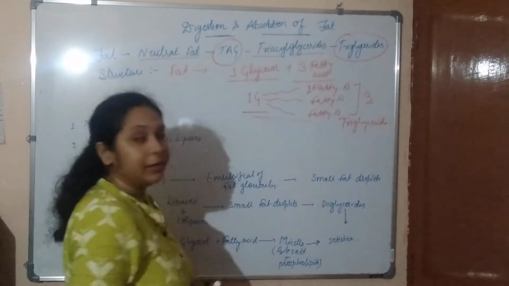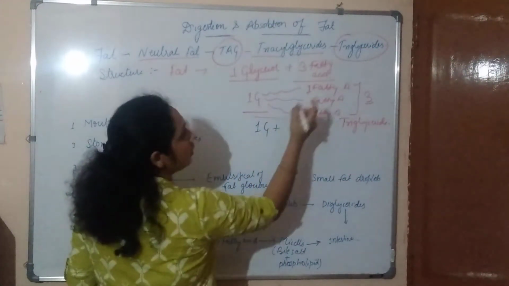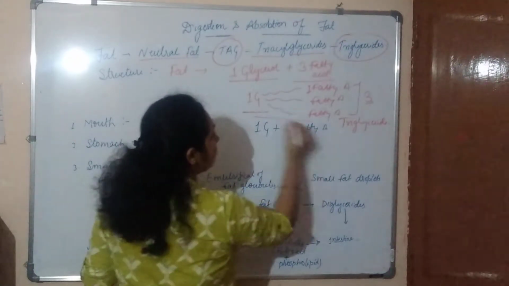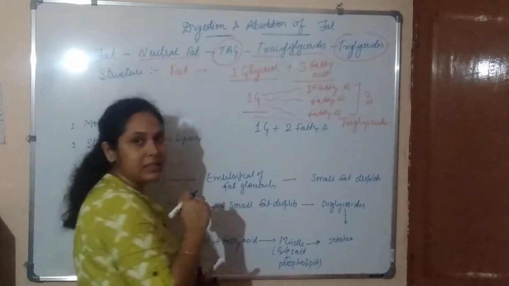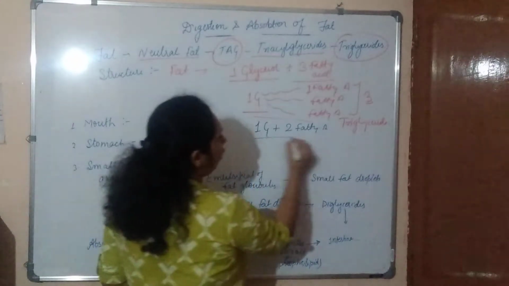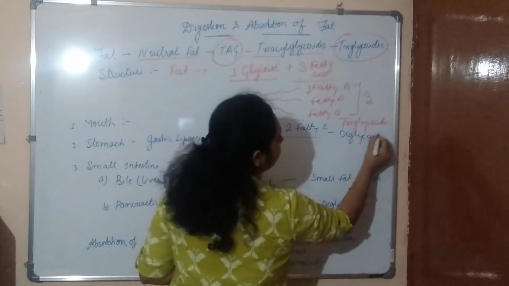When there is one glycerol with only two fatty acids, which is simpler than the triglyceride, we call it diglyceride.